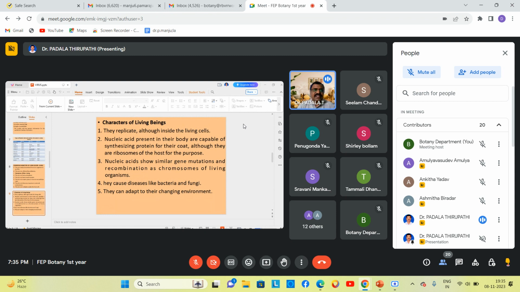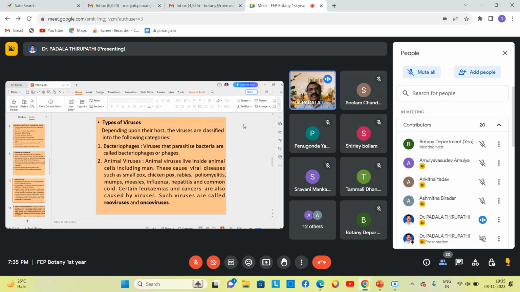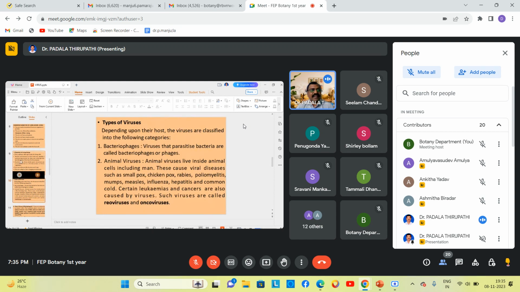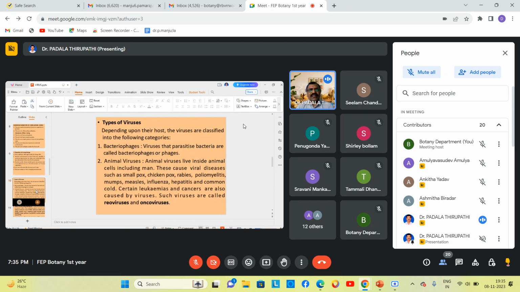And based on the previous slide, with those five characteristic features, viruses are non-living in nature. So that's why viruses are also treated as a connecting link between living and non-living organisms.